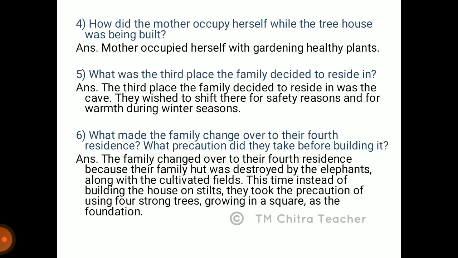The next question is, what made the family change over to their fourth residence? What precaution did they take before building it? The family changed over to their fourth residence because their family hut was destroyed by the elephants along with the cultivated fields. This time, instead of building the house on stilts, they took the precaution of using 4 strong trees growing in a square as the foundation.